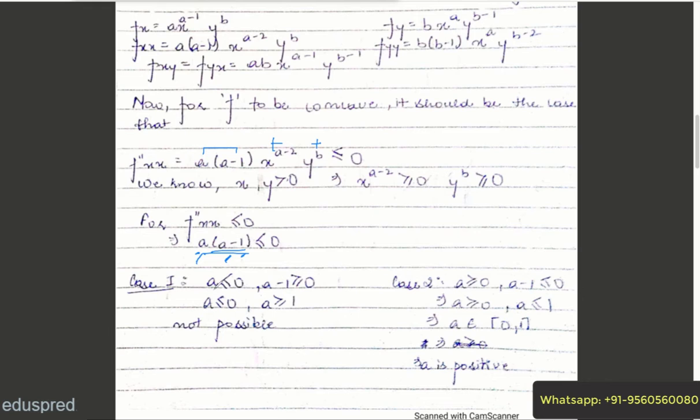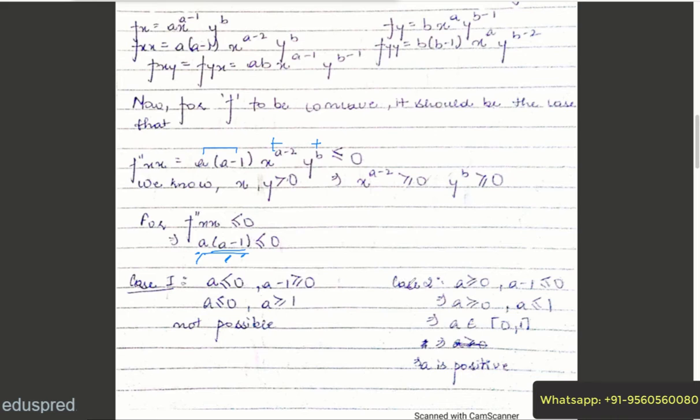So let's assume a is negative and a minus 1 is positive, which means a is less than 0 and a is greater than or equal to 1. And note that this is an AND case. I want these two conditions to hold simultaneously. It shouldn't be the case that if either one of them holds true, then our case is done. No, we want both of these conditions to be true, and thus a cannot be less than 0 and greater than 1 at the same time, so this case is not possible.